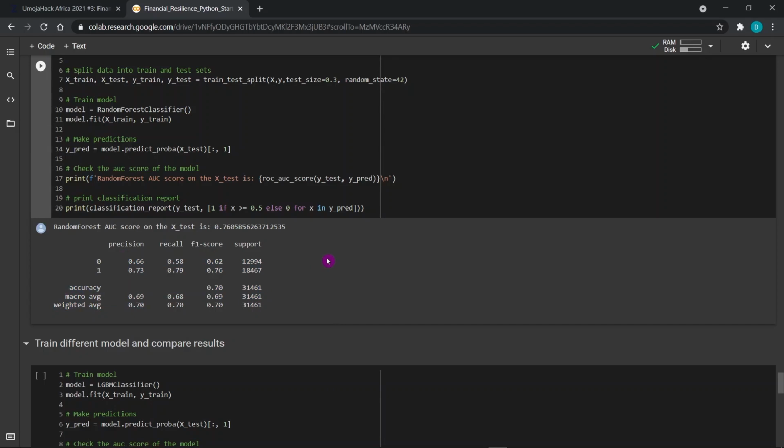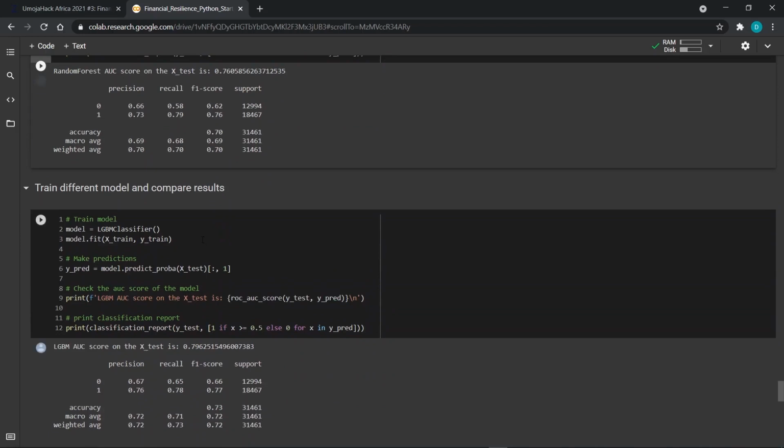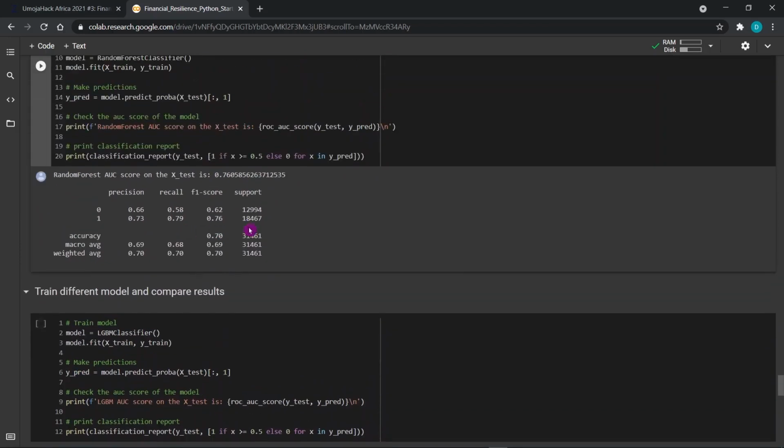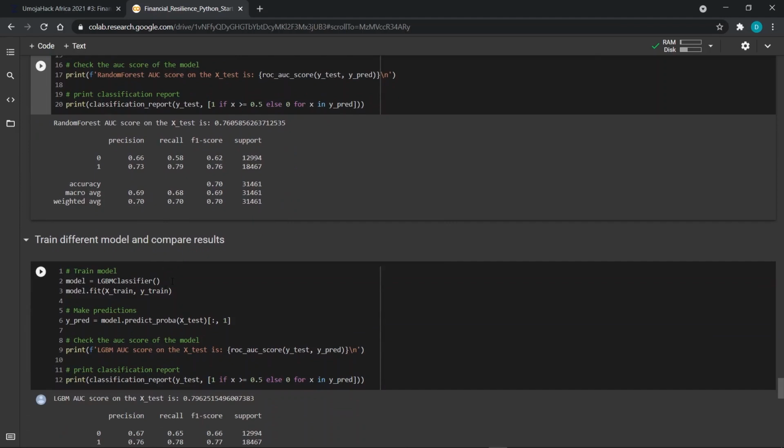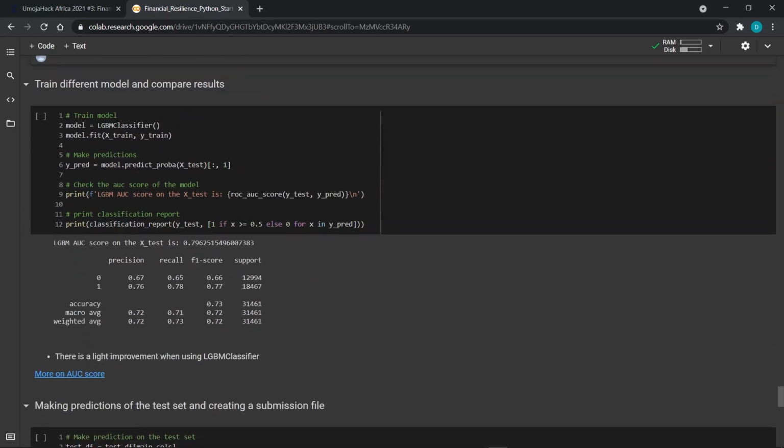With data science and machine learning, usually it's a trial and error kind of iteration. You have to try different models, different parameters, different feature engineering to get the optimal solution. In this case, I decided to use a random forest classifier and an LGBM classifier to check which one gives a better score. When comparing the two, the LGBM classifier outscored the random forest classifier by around 0.02 AUC.